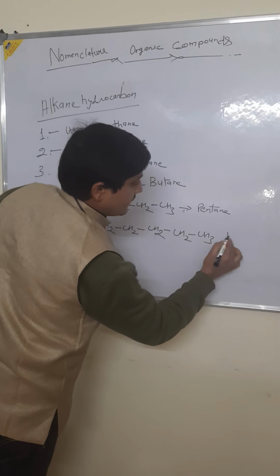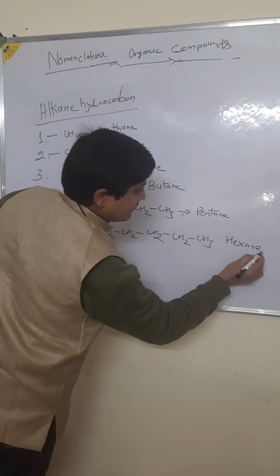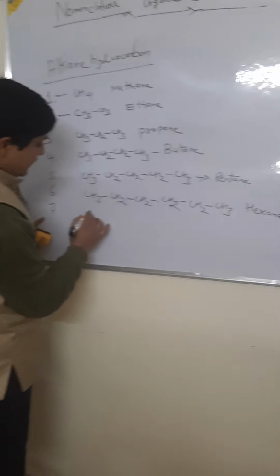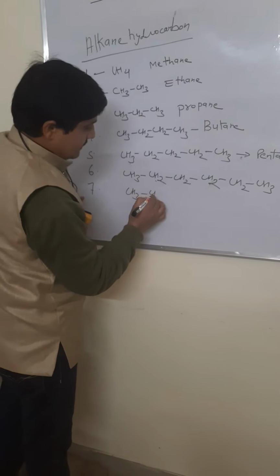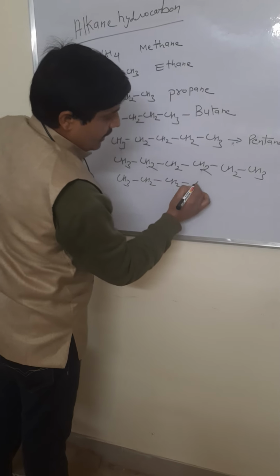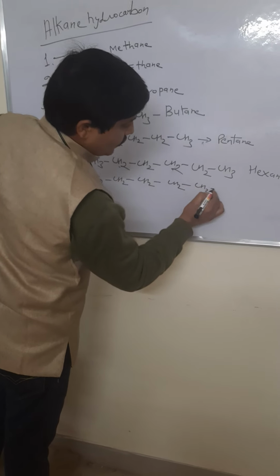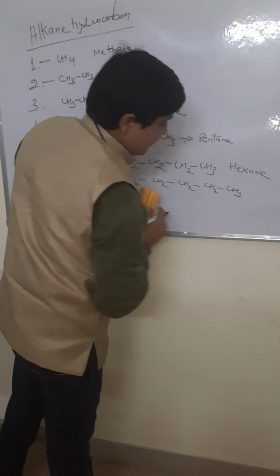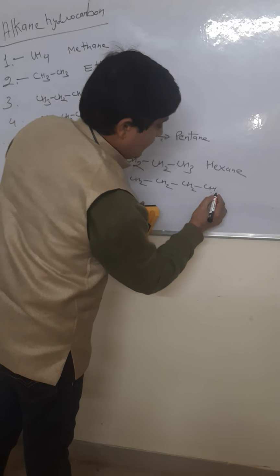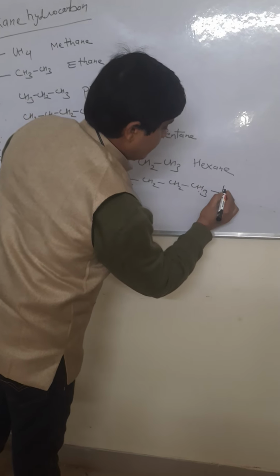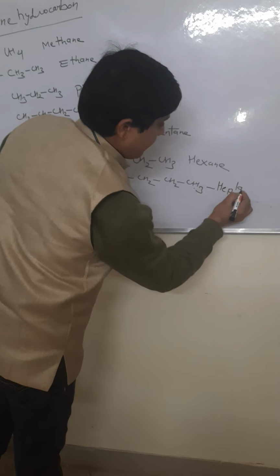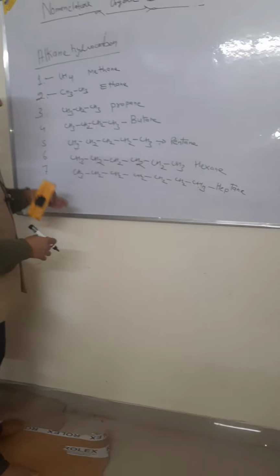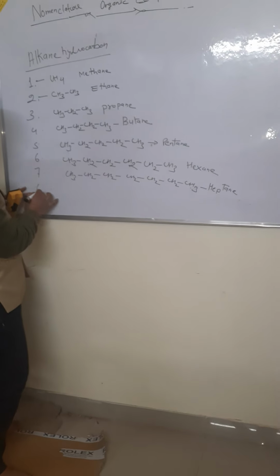This is called hexane. 7, heptane: CH3, CH2, CH2 and CH2, CH2, CH2 and CH3. The number of carbon and hydrogen also increases. This is called octane.